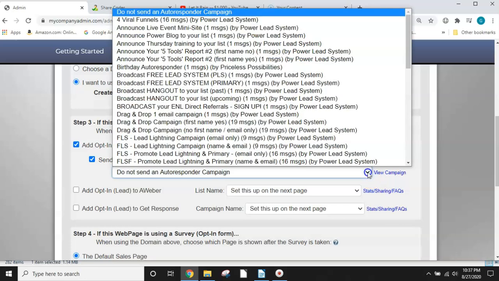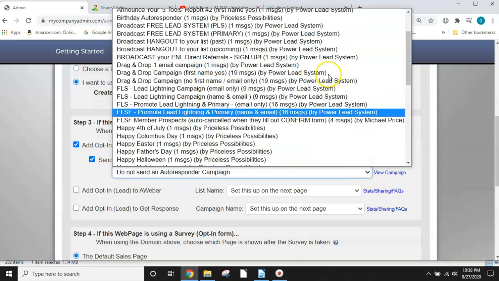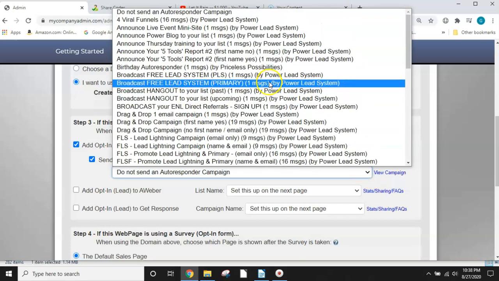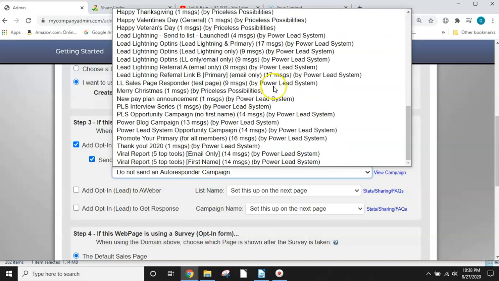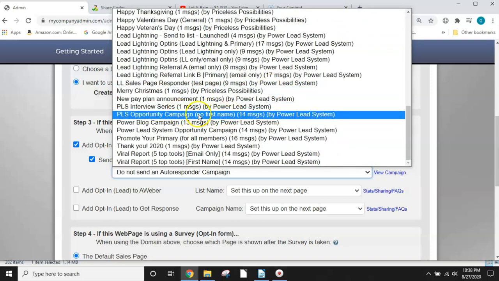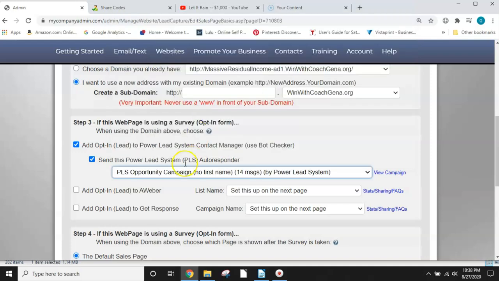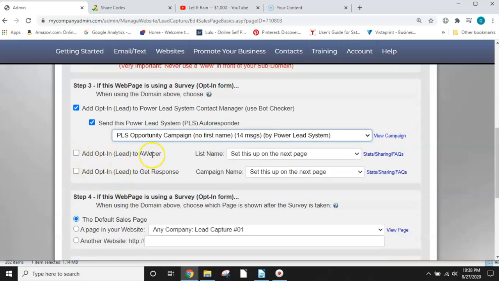So that way it can get some emails. I'm going to choose, let's do the Power Lead System Opportunity Campaign. So I'm going to choose that. And then this here says add opt-in. This is if you have Aweber or GetResponse, if you want to do that.